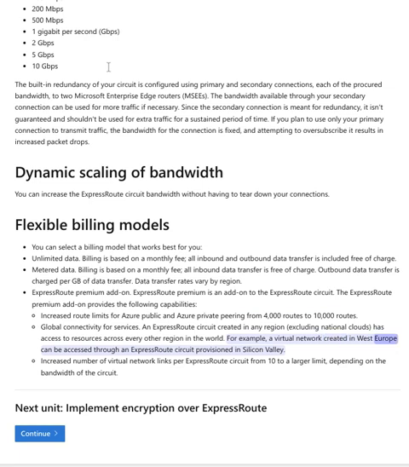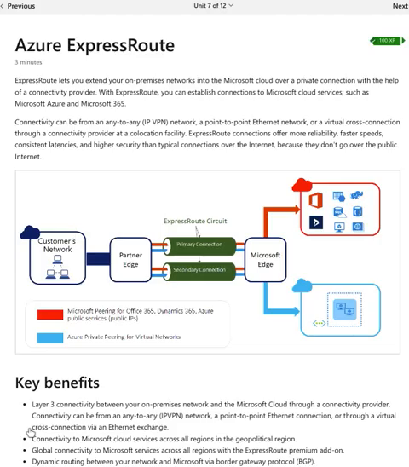For example, a virtual network created in West Europe can be accessed through an ExpressRoute circuit provisioned in Silicon Valley. Increased number of virtual network links per ExpressRoute circuit from 10 to a larger limit, depending on the bandwidth of the circuit. Next unit: Implement encryption over ExpressRoute.